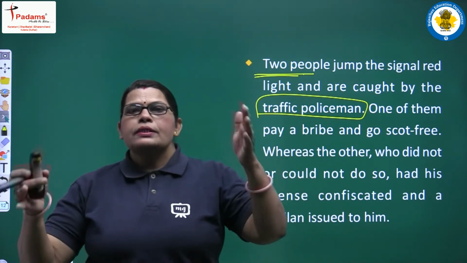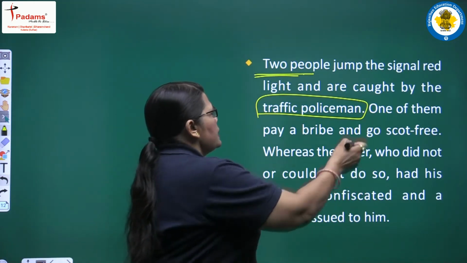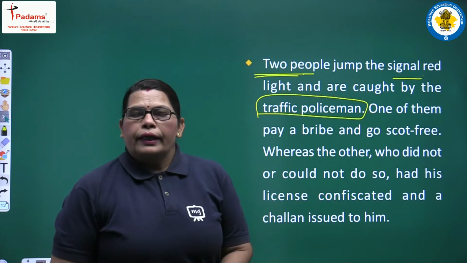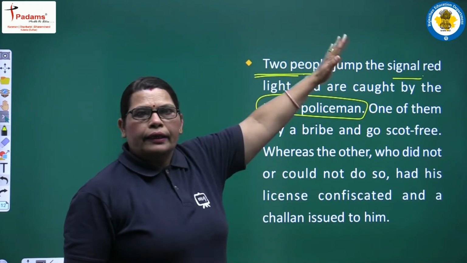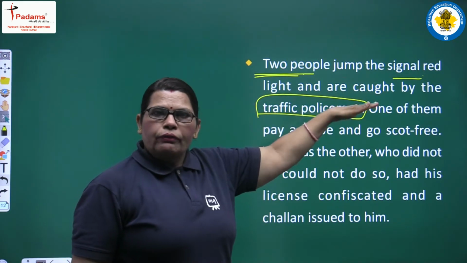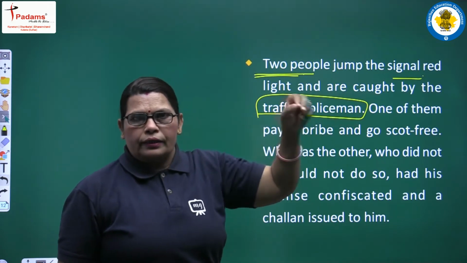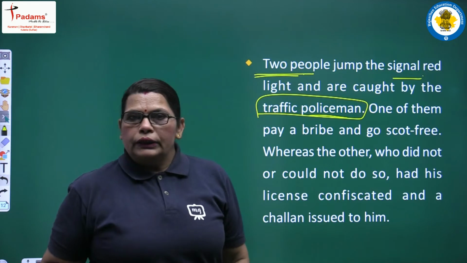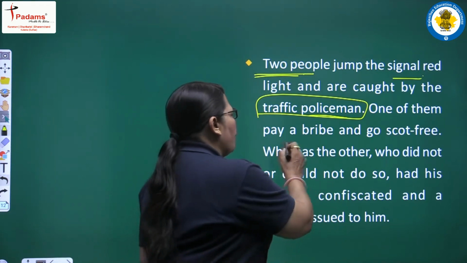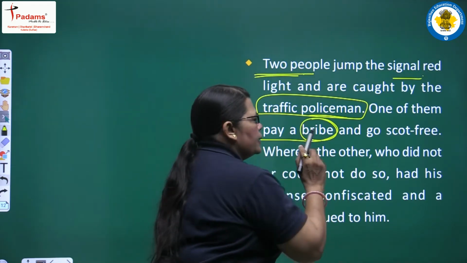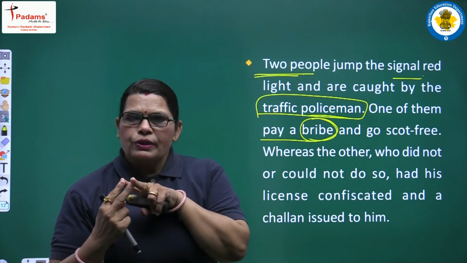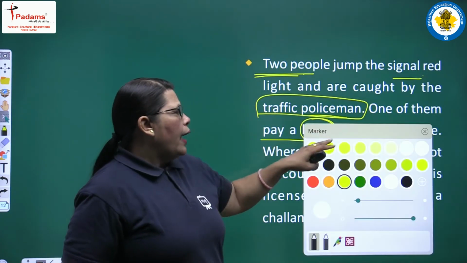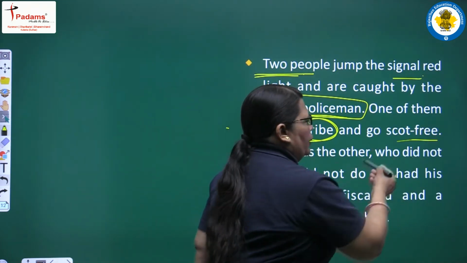The traffic policeman caught these two people, who had violated the signal while going through the red light. See the situations, there are two situations here. One of them pays a bribe and goes scot free.